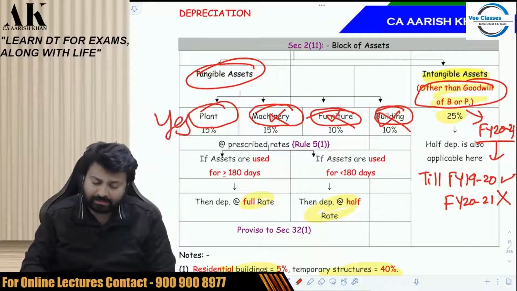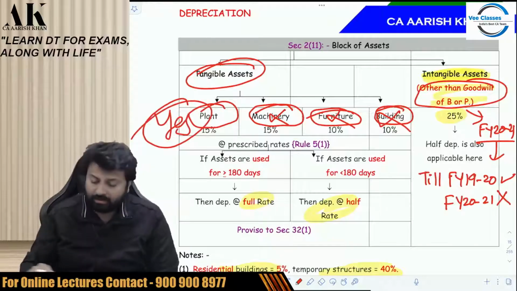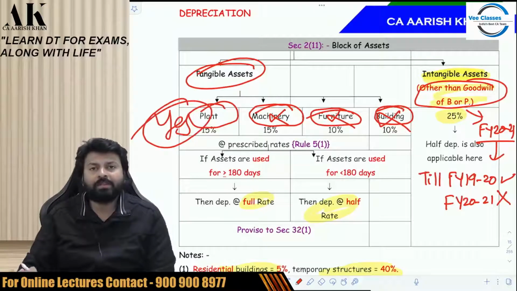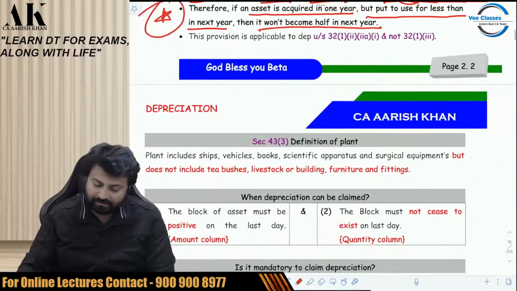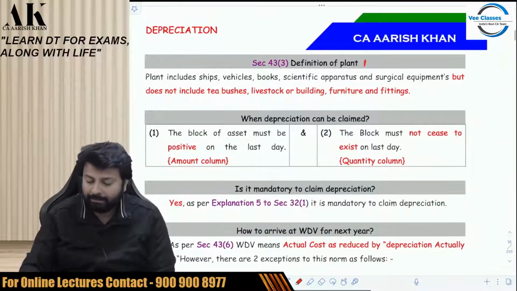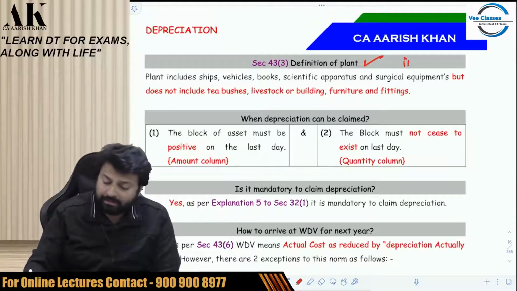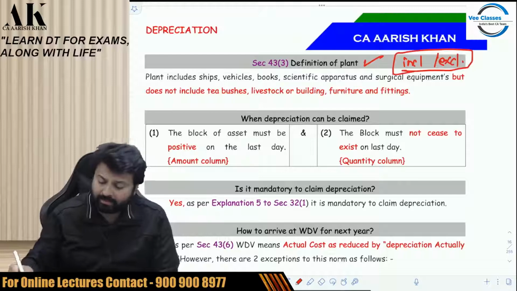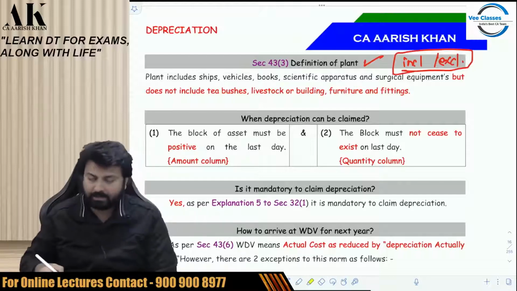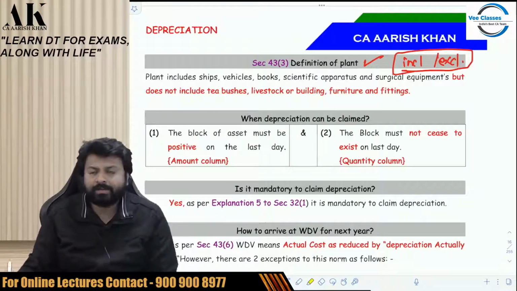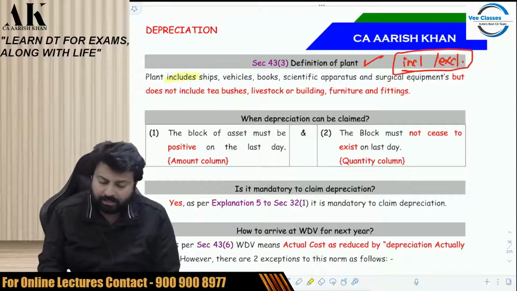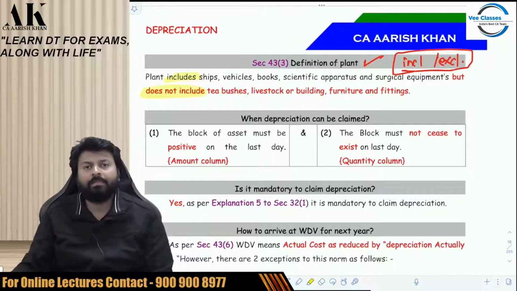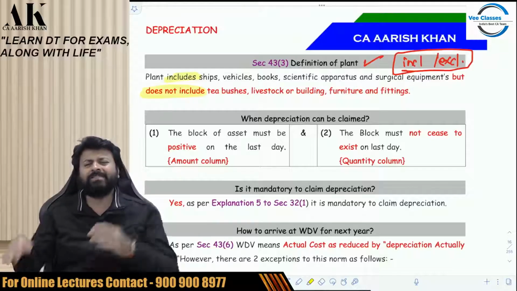The answer is yes. Out of all the four terms, the government has only defined one term, and that is plant. So what do you mean by the term plant? Plant is defined in two manners. One is inclusive and one is exclusive. Both are mentioned in the definition of plant. So what does plant include, and what does plant not include? The government has given some illustrative list.